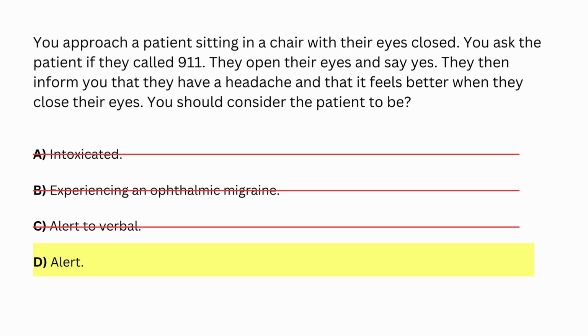C is wrong because the patient is not alert to verbal, as that would indicate that they only respond to verbal stimuli, do not open their eyes spontaneously, and have a decreased level of consciousness. One of the biggest mistakes EMS responders make when it comes to assessing somebody on the AVPU scale is that they remember that alert to verbal means that somebody opens their eyes in response to verbal stimuli, but they forget that it also means they immediately close their eyes once the verbal stimuli stops.